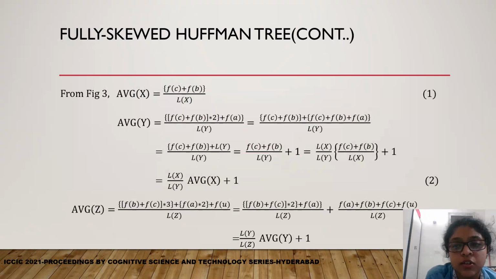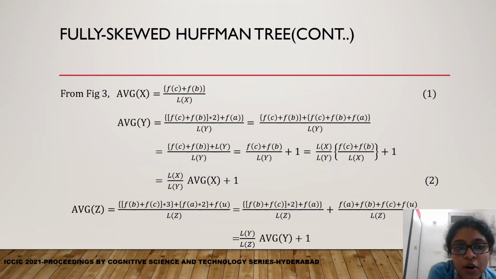Now from the figure shown in the previous slide, we can get expressions for the average code length considering each of the fully skewed Huffman trees. Here the function f denotes the frequency of each of the occurring characters. Average of x is nothing but the average length considering the fully skewed Huffman tree whose root node is labeled as x.